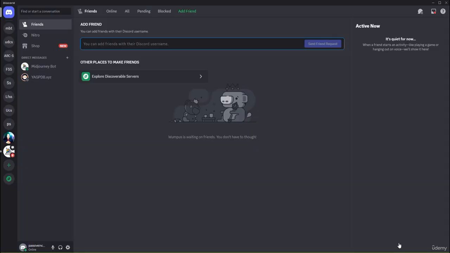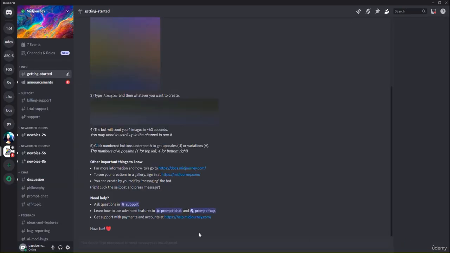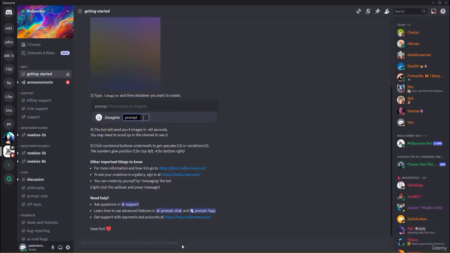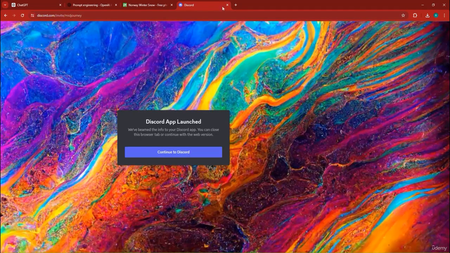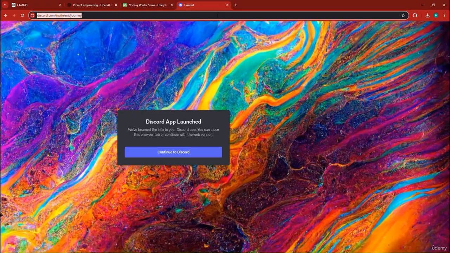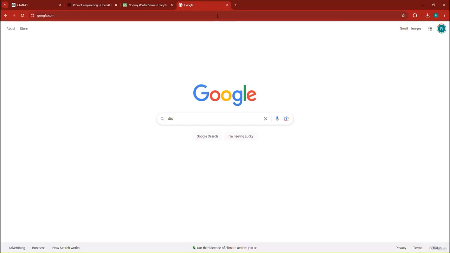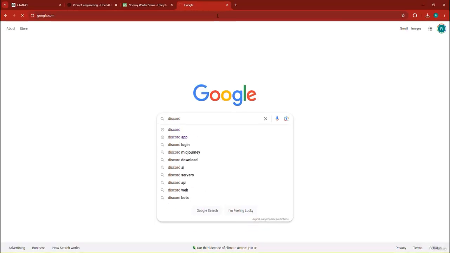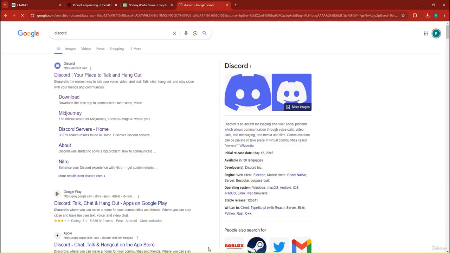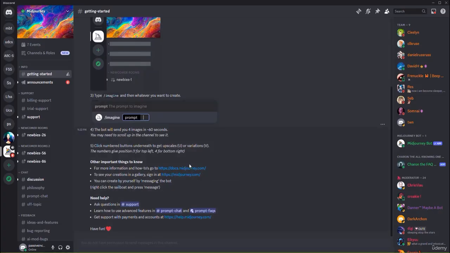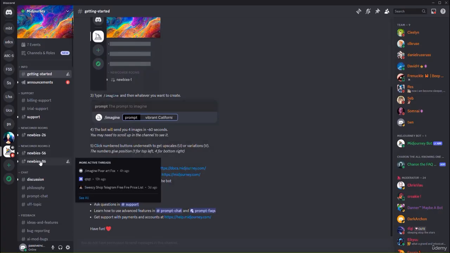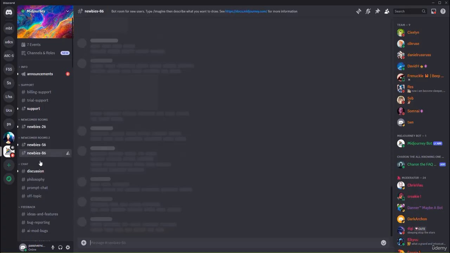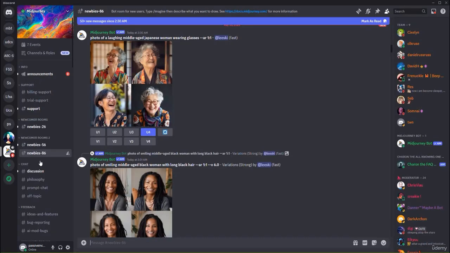So once I do that, it opens up Discord on my computer directly because I have Discord on my computer. But normally for you, you're going to still be on the browser if you don't have Discord on your computer. If you don't have Discord on your computer, go ahead and install it like this. Look for Discord and basically just install Discord on your computer. Once that's done, you will be able to chat to Midjourney via these newbies rooms from here, and you will be able to enter your prompts and generate images via Midjourney by simply using prompts.